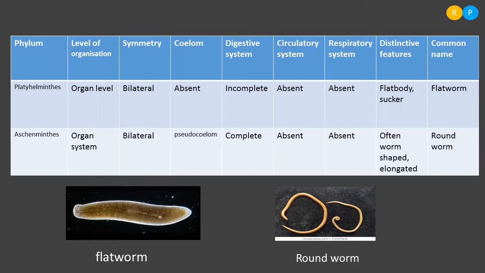Because of their characteristic body shape, they are commonly known as roundworms. Clear? These are the few things we have studied. I hope you remember these general characteristic features that I taught you in the animal kingdom. Yes, thank you.